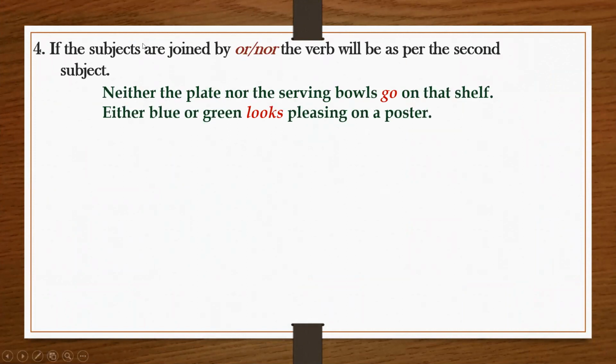The other rule says that if the subjects are joined by or, nor, the verb will be as per the second subject. Neither the plate nor the serving bowls go on that shelf. So here subjects are plate and serving bowls. Because my second subject, bowls, is plural, that is why we have used a plural verb, go. And similarly, in this sentence, either blue or green looks pleasing on a poster. Blue and green are subjects, they are joined by or, but because my second subject green is singular, I have used a singular verb, that is looks.